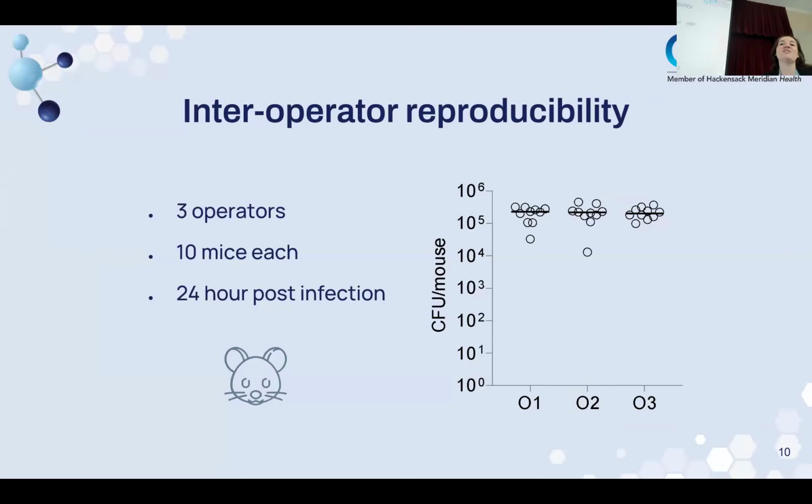We then tested intratracheal inoculation of 10 mice with 3 different operators. The mice were euthanized at 24 hours post-infection, lungs were collected, and homogenized for CFU counts. From the graph, we can see all samples were relatively consistent with just 2 outliers. With confirmation that our protocol is reproducible, we explored a larger infection.